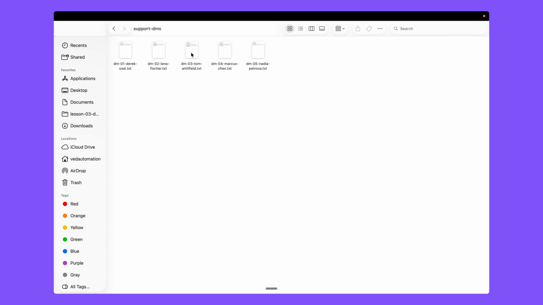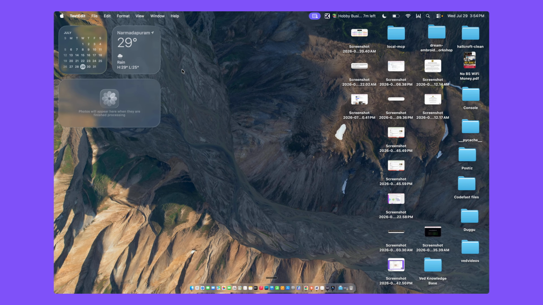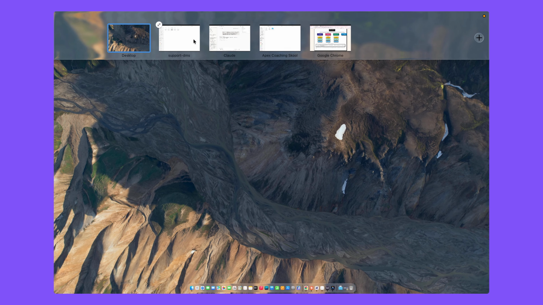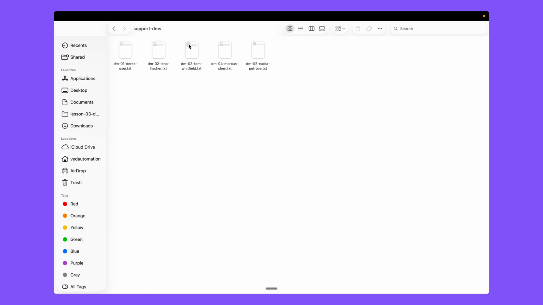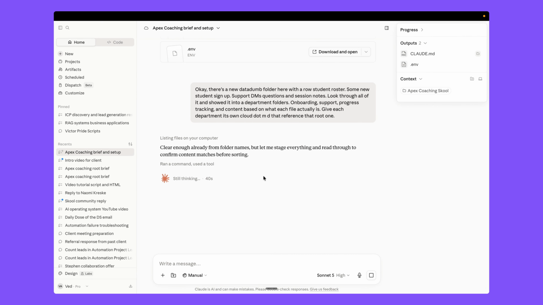So if you open this support DMs, this person, like Tom, is asking in an email about this question, right? So this question is related to DM or email triage, right? So this should be inside our email triage or the support folder, right? So let's wait for the AI to complete it.